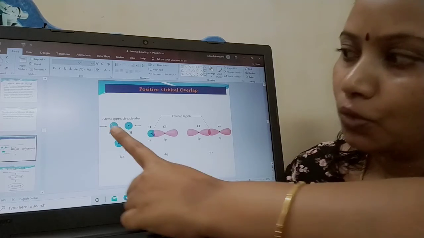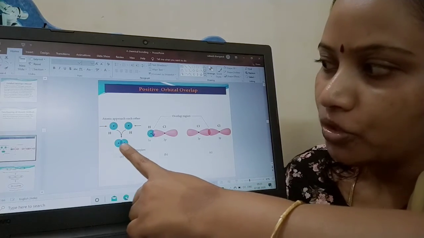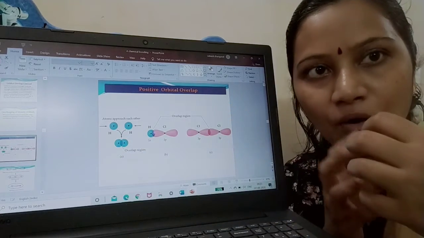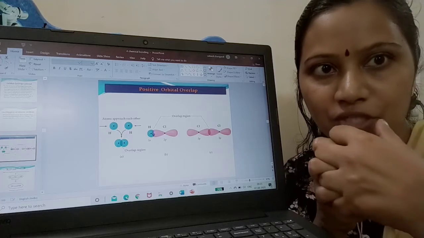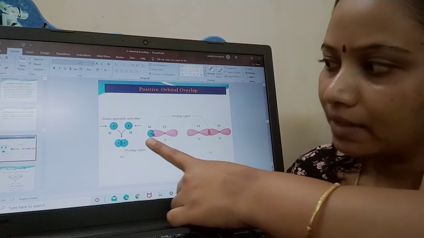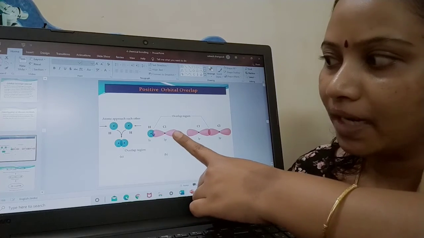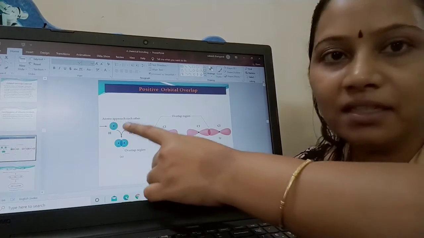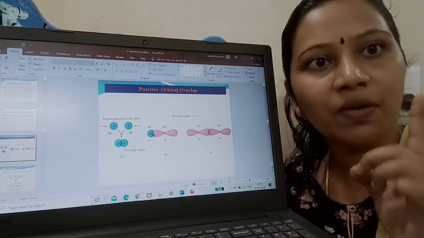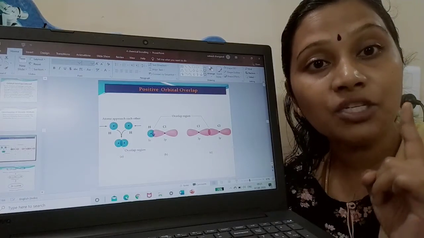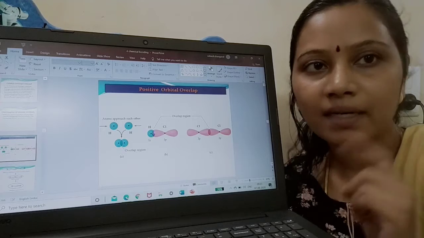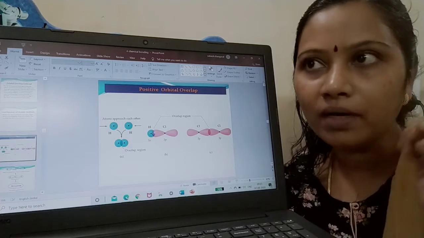Now see, two hydrogen atoms approach each other. They have merged. Can you see some part of A and some part of B which is close together? That is called the overlap region. It can also happen like this between a hydrogen atom and a chlorine atom. Why have I drawn a circle shape, a sphere shape, for the hydrogen atom? Because the hydrogen atom has only an s orbital. What is the shape of an s orbital? It is spherical in shape. What is the shape of a p orbital? It is dumbbell shape. I think you all remember the shapes.